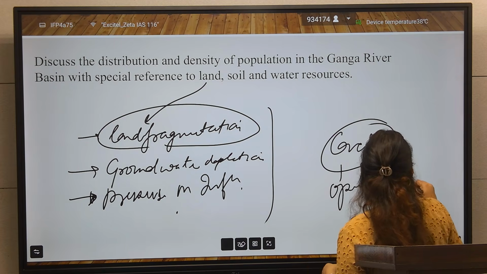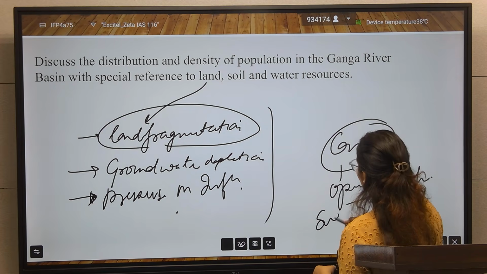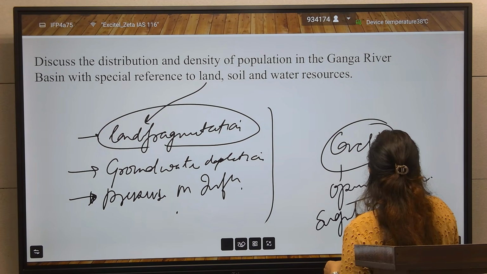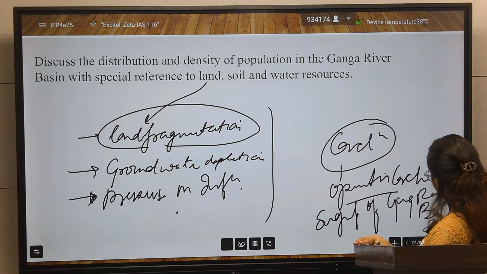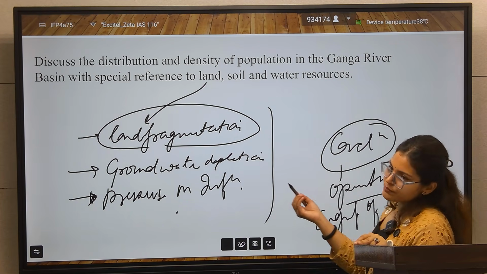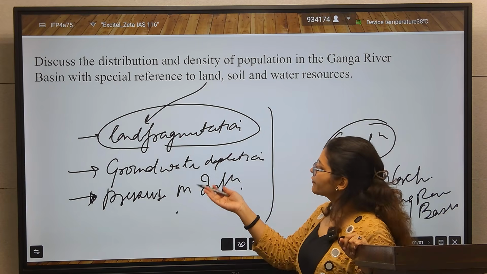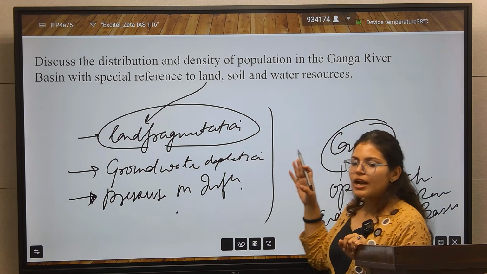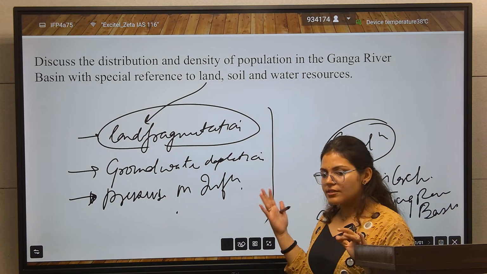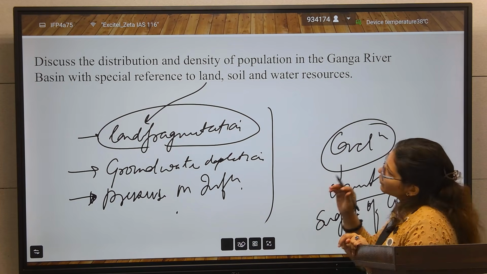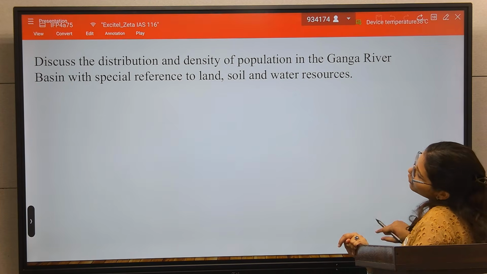Optimistic conclusion, which will show the significance of the Ganges river basin, and also give some solution for these challenges. Either give the solution for these challenges, or give the significance of the Ganges river basin. So this answer can be concluded by this. So in this way you have to write this question.